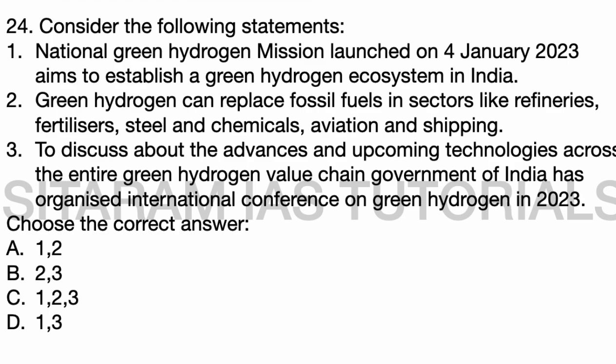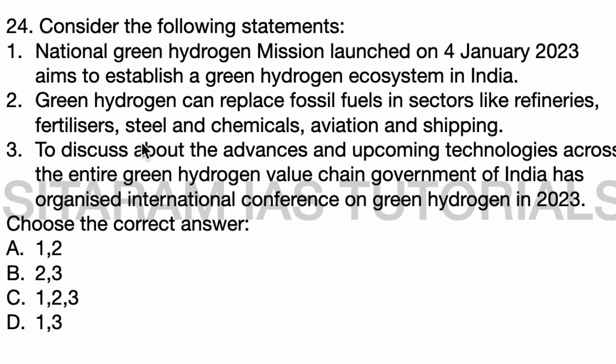Second statement is green hydrogen can replace fossil fuels in sectors like refineries, fertilizers, steel and chemicals, aviation and shipping. Third statement is to discuss the advances and upcoming technologies across the entire green hydrogen value chain. Government of India has organized an international conference on green hydrogen in 2023. So here also all these statements are correct. The international conference on green hydrogen was held in 2023 from 5th July to 7th July.